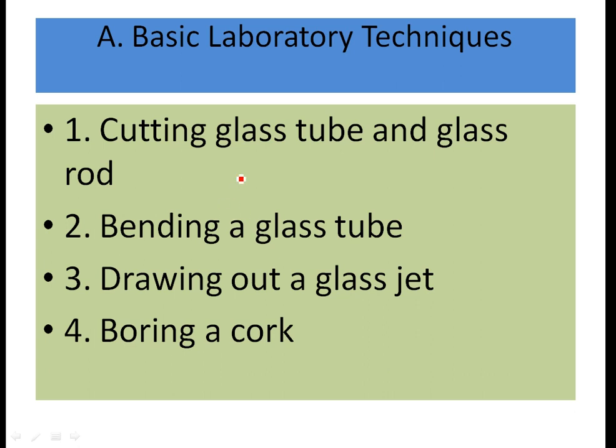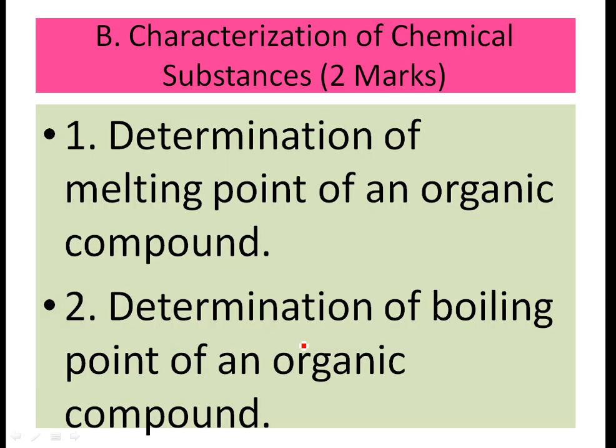In category A, the basic laboratory techniques involve cutting glass tube and glass rod, bending of a glass tube, drawing out a glass jet and boring a cork. In the second exercise, characterization of chemical substances carries 2 marks: determination of melting point of an organic compound and determination of boiling point of an organic compound.